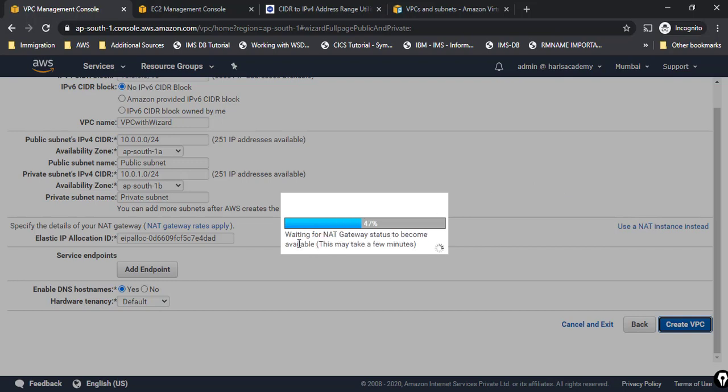You can see here there are many options created. It was creating subnets, internet gateway, route tables, and at the end it was creating NAT gateway, which will take some time because NAT gateway is a big setup. It will do this setup, and then once it is done, we can see the entire VPC whole flow being created by our VPC wizard.